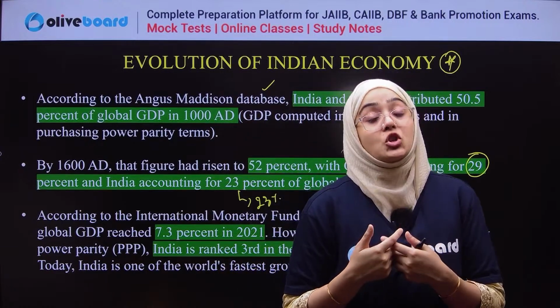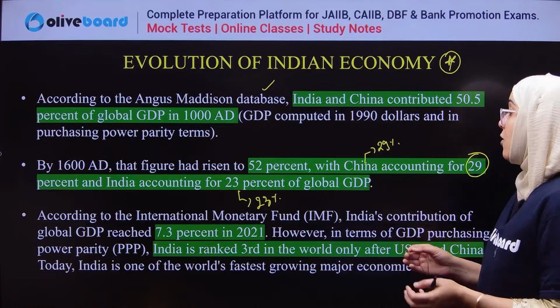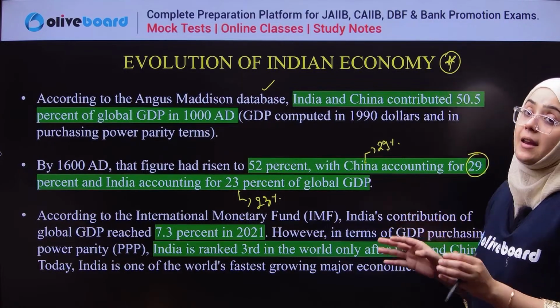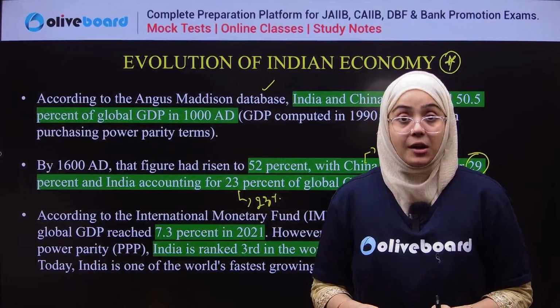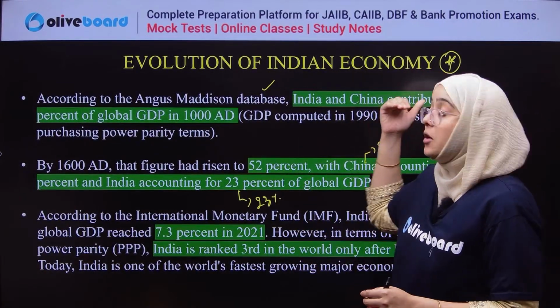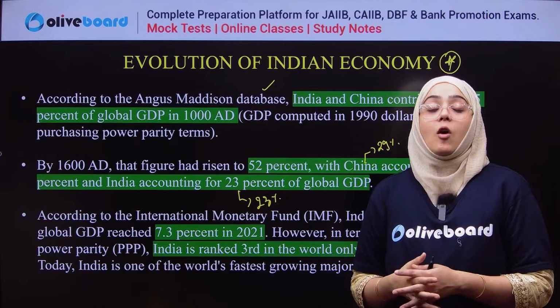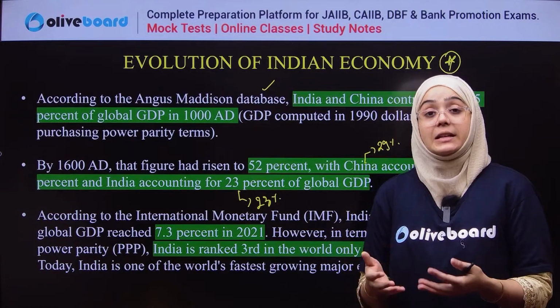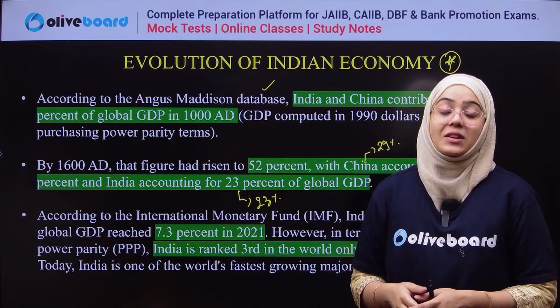By the time the Britishers left India, India's contribution in the world GDP was approximately 3 or 4%. Means from 23%, it was only 3%.